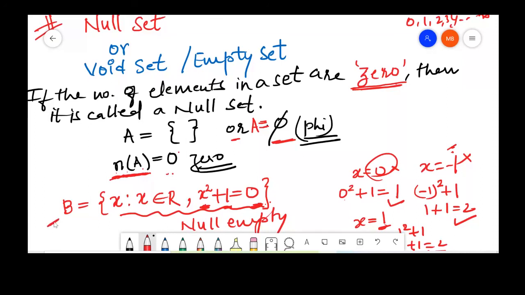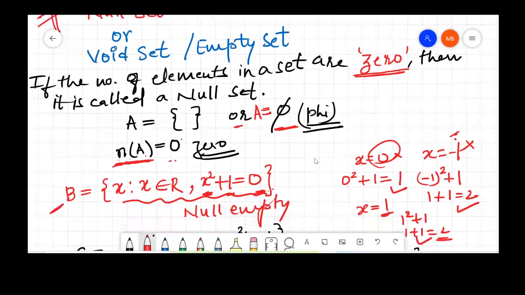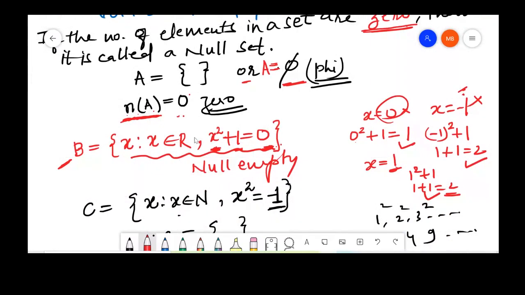And this was one example of an empty set. Example written in set builder form: x is such that x belongs to real numbers and x square plus 1 is equal to 0. We tried with 0, negative x and positive x, and we realized that there is no such value of x which could satisfy x square plus 1 is equal to 0. Hence, this is also an example of an empty set.